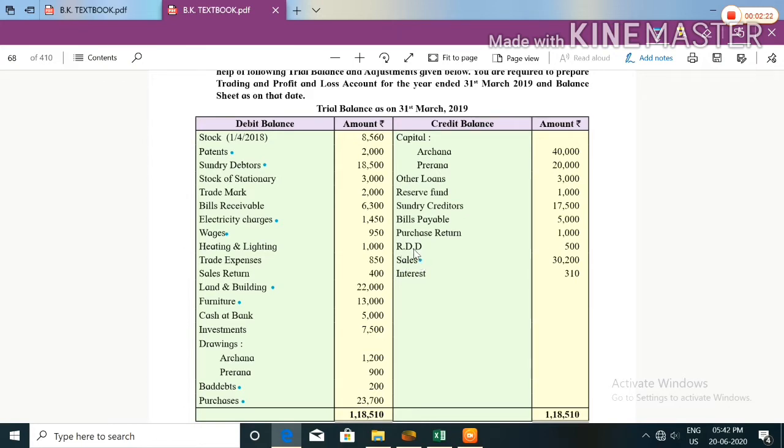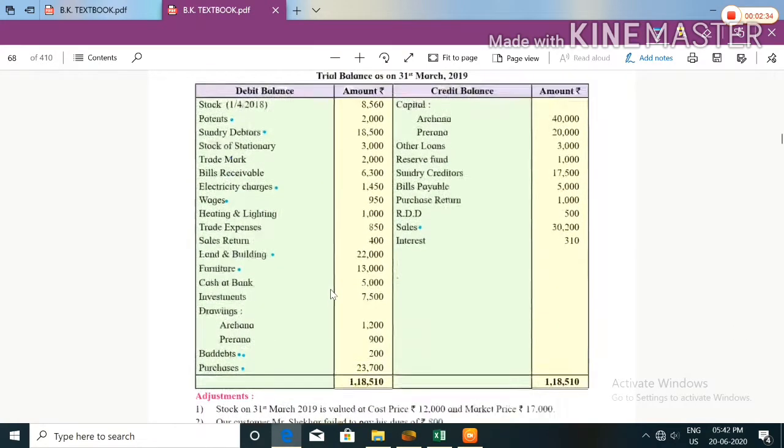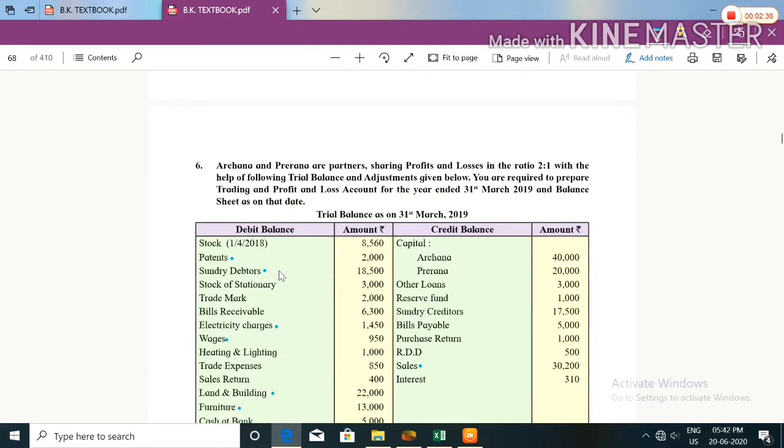Here you can see on credit side RDD is given. This is the old RDD which will be deducted from the bad debts, so we will take bad debts. So here we have taken all the adjustments. Now we will have to transfer all these accounts into trading account, profit and loss account and in balance sheet.